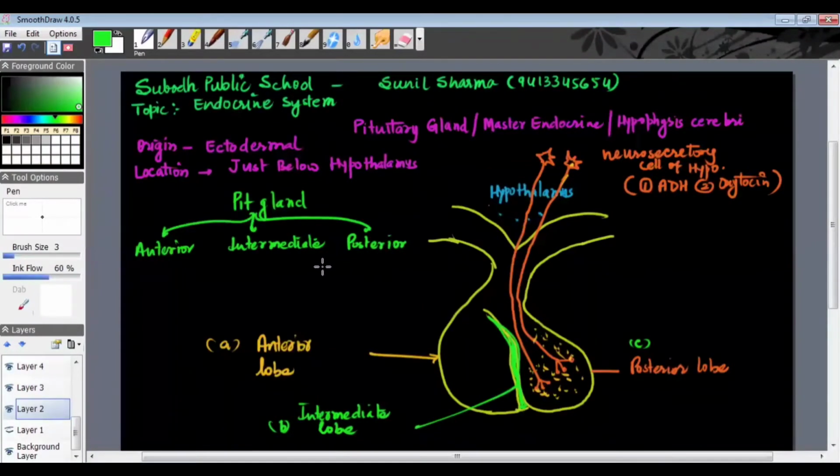But scientifically, the pituitary is divided into two lobes, and these are called the adenohypophysis and the neurohypophysis. The adenohypophysis comprises two parts, the anterior lobe and the intermediate lobe, remember. And the second part, the posterior pituitary, is the neurohypophysis.